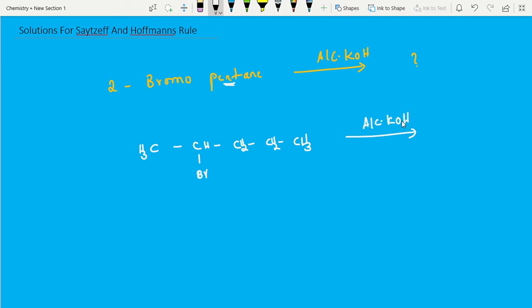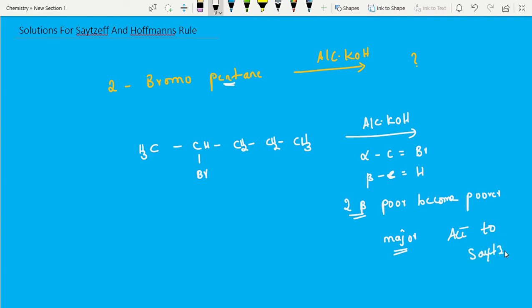In the previous video, I gave a detailed explanation about alcoholic KOH, what we are removing. From the alpha carbon, we are removing the halogen. From the beta carbon, we are removing hydrogen, right? If there are 2 beta carbons, poor becomes poorer is the major product according to Saytzeff.